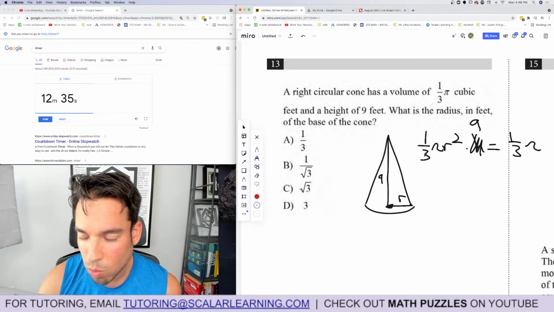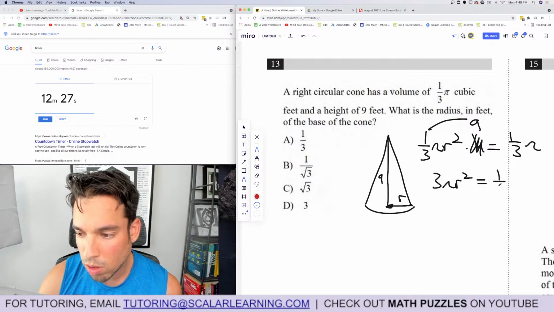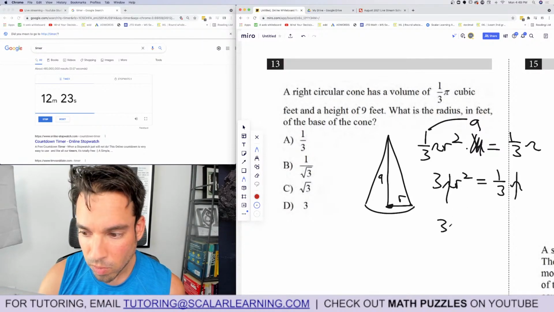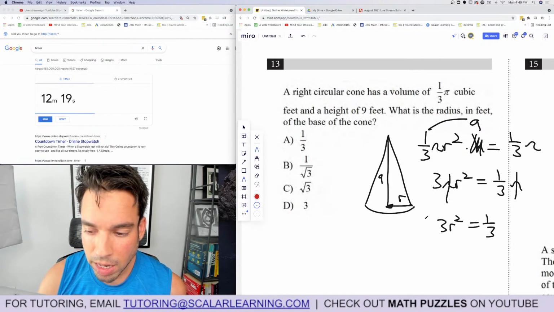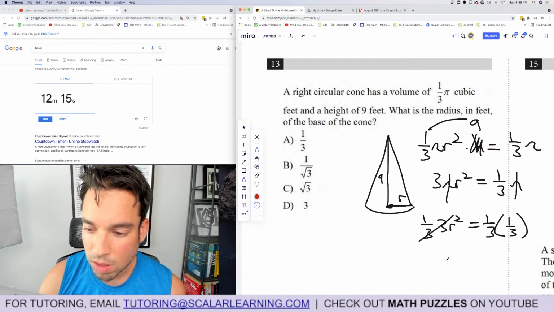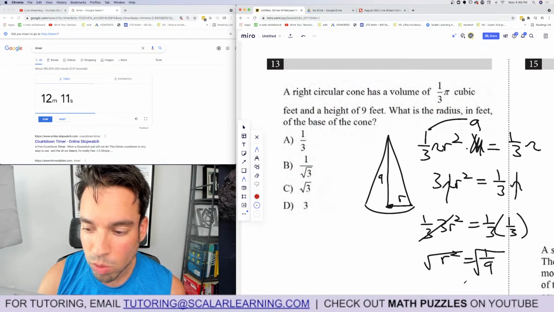First, I'm going to divide 1/3 pi by both. Let's multiply it. 1/3 of 9 is 3. 3 pi r squared equals 1/3 pi. Pi's cancel out. Divide both sides by pi. 3r squared equals 1/3. Divide by 3, a.k.a. multiply by 1/3. It's the same thing, I'm just doing it to make it easier. Then r squared equals 1/9. Square root. r equals 1/3.